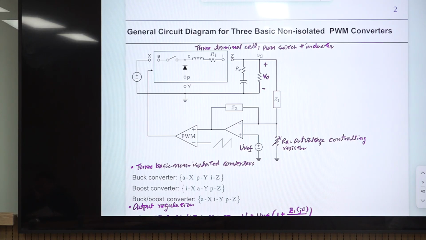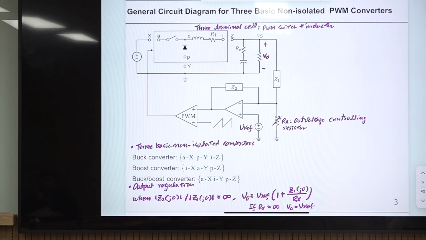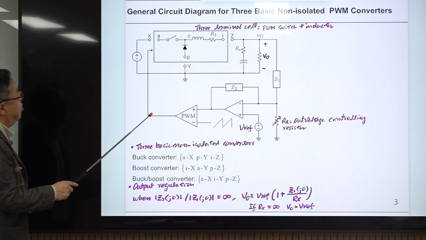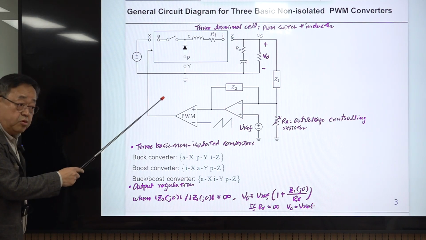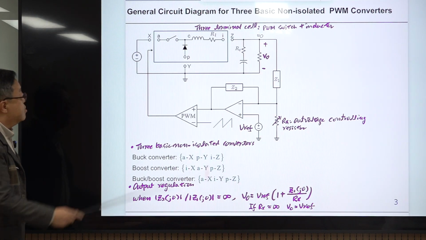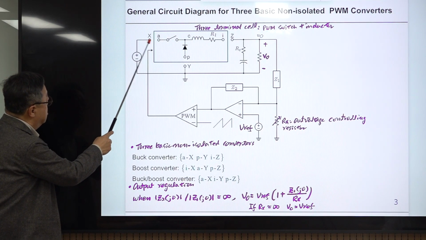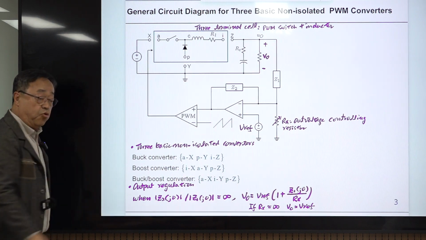Power stage dynamics is explained using this diagram. This is the block diagram or simplified circuit diagram of a closed loop controlled PWM converter. So this is a very general structure. It will be connected like this or other ways.